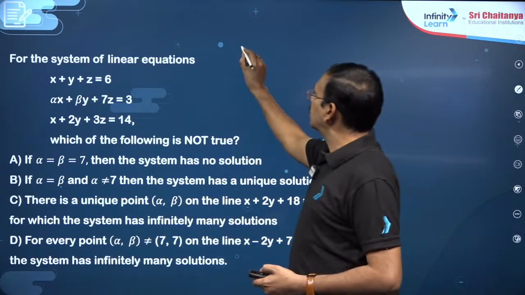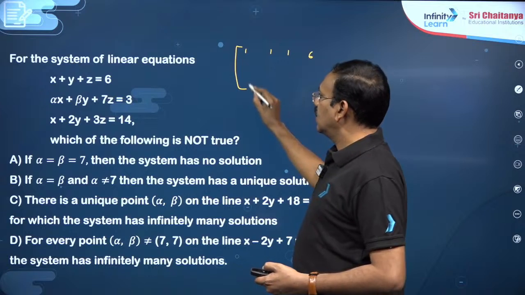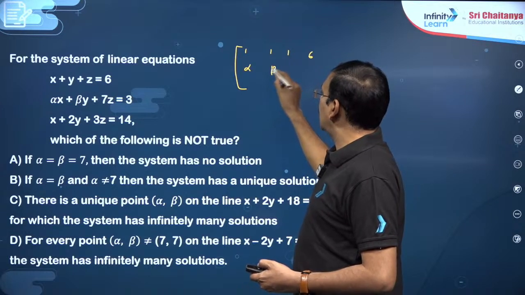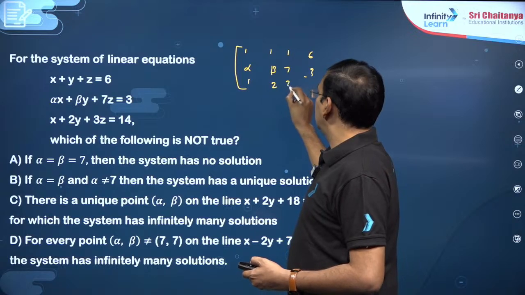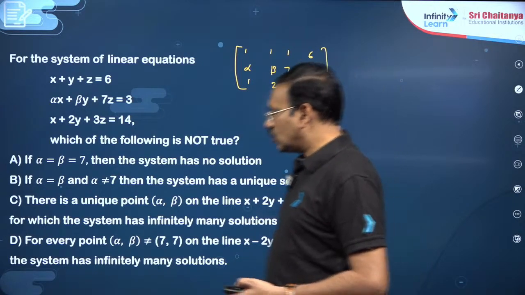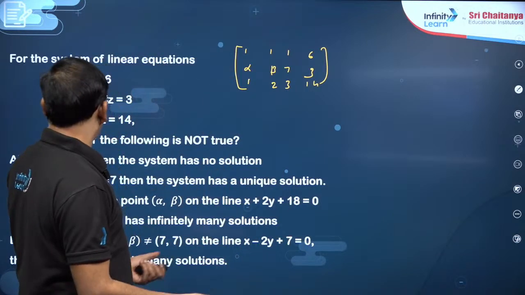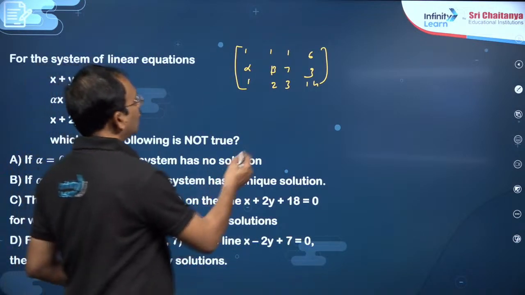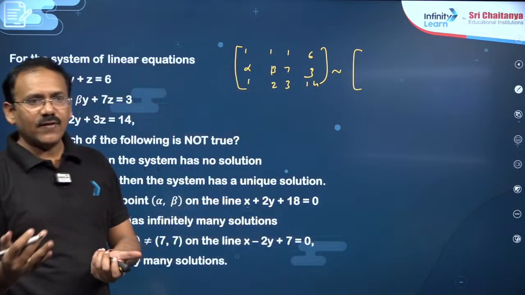You see here, dear students, consider the augmented matrix 1, 1, 1, 6, then alpha, beta, 7, 3, 1, 2, 3, 14. Okay, this is the matrix. So for easiness, dear students, since alpha is here, why can't I write Z first? So that means in my solution set Z first, then X, then Y. That is also fine.